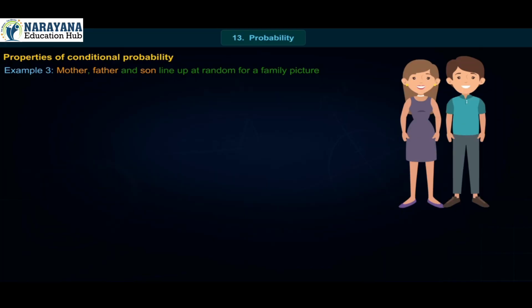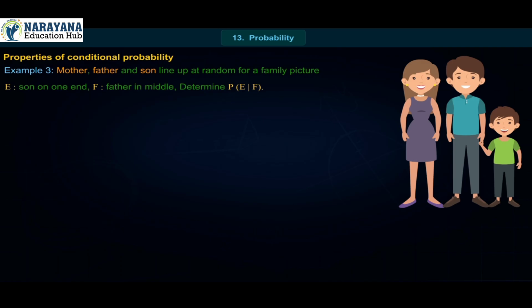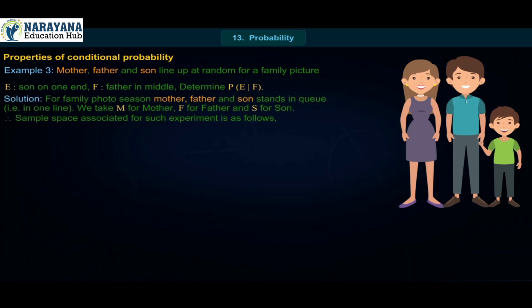Example 3. Mother, father and son line up at random for a family picture. E: son on one end. F: father in the middle. Determine P(E|F). Solution.